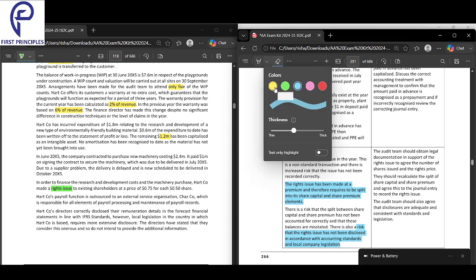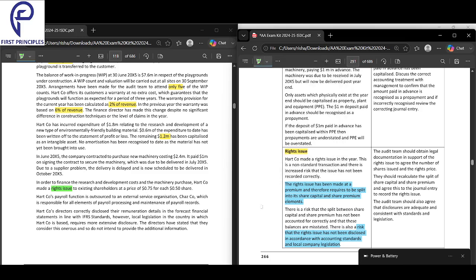What is the impact? The impact is that these balances are misstated.